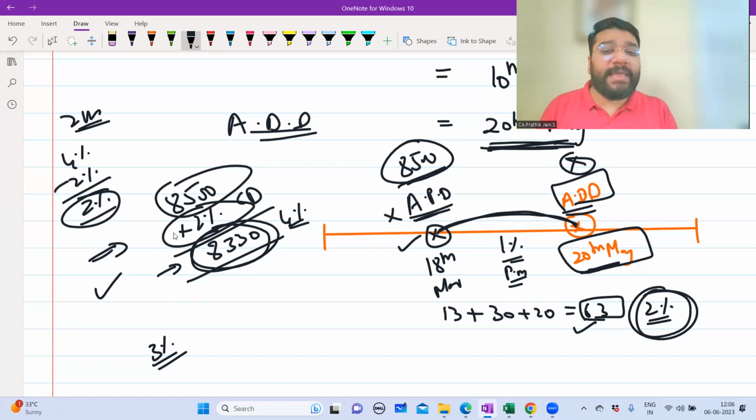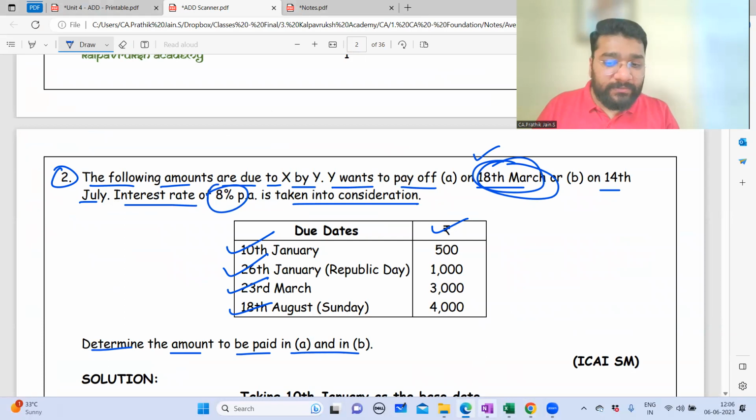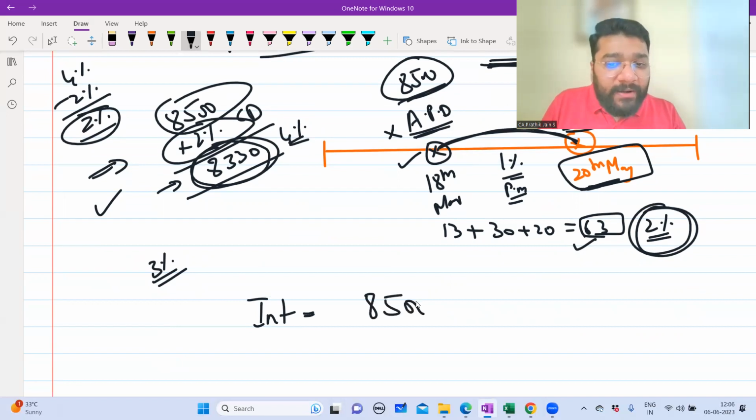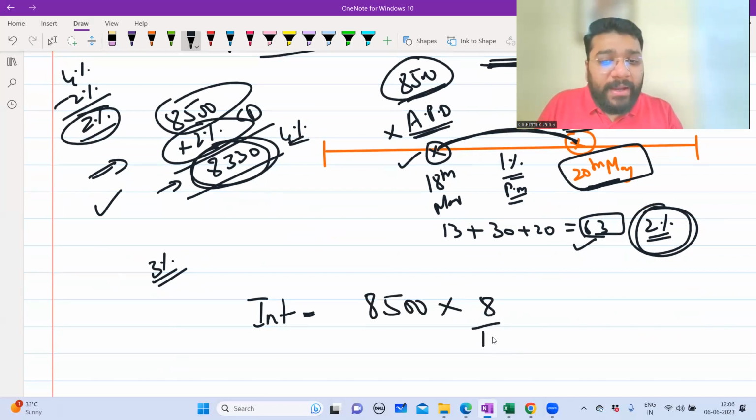So now in this case, the seller has agreed to early payment. How much early payment? 63 days early payment. So what is the interest calculation? 8%. Interest is equal to 8,500 into 8 by 100. This will give me the interest for how many months? 1 year.